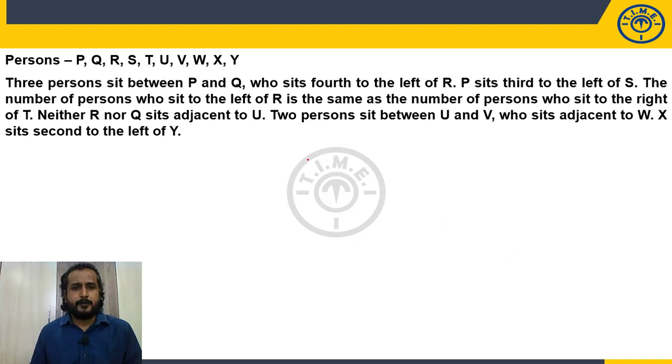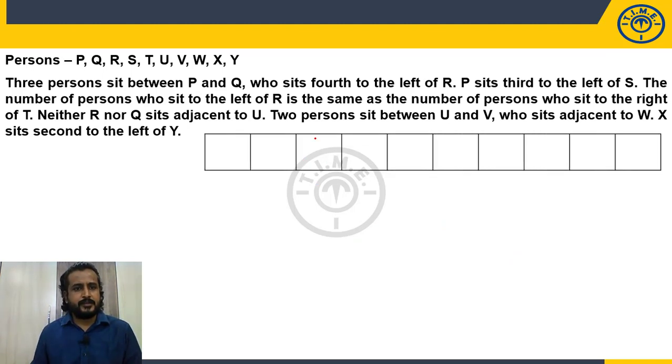3 persons sit between P and Q. Q sits fourth to the left of R. Okay, let's get the basic structure. 3 persons between P and Q means P may be left of Q or Q may be left of P. So P, 3 persons, and Q. What is the one more possibility? Q, 3 persons, P. But who is Q? Q is fourth left of R.